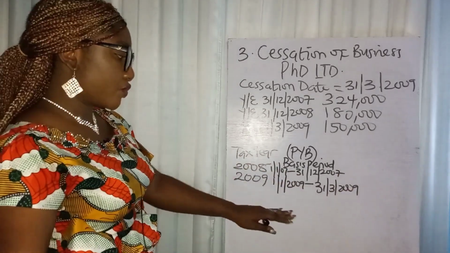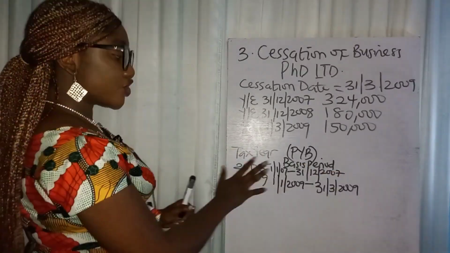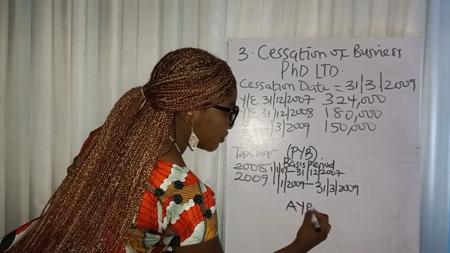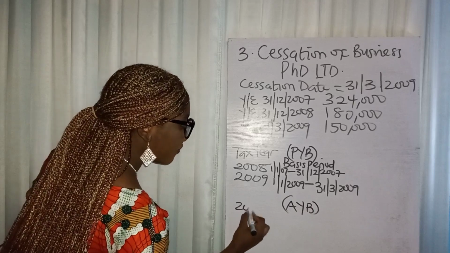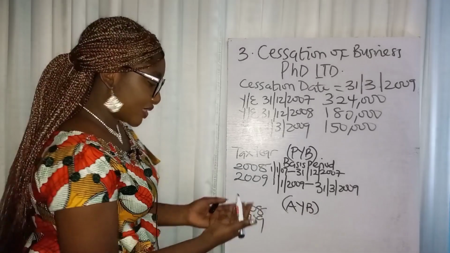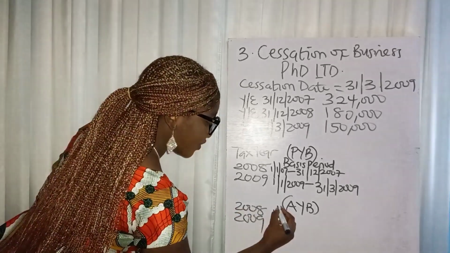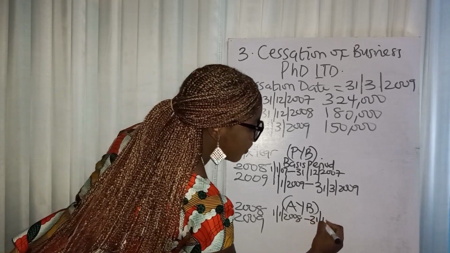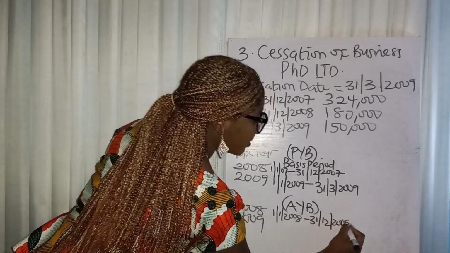Should we get the profit before we go? Okay, let's get the profit. No, let's do the basis period for actual year basis. So we've gotten preceding year basis. Now let's go to actual year basis. So we have 2008, we have 2009. So actual year basis for 2008 is going to be what? 1st of January 2008 to 31st of December 2008.